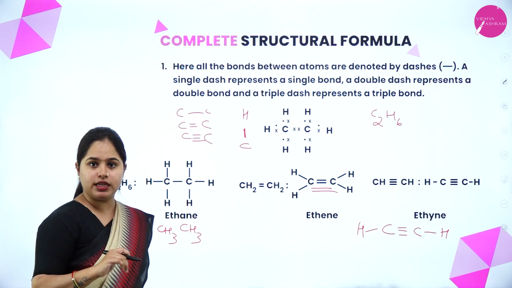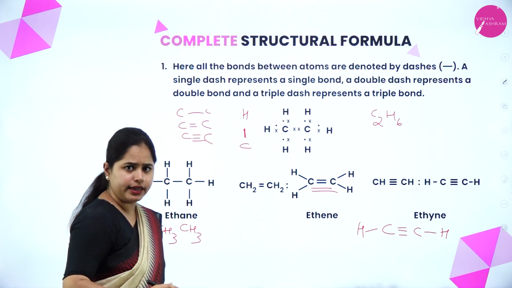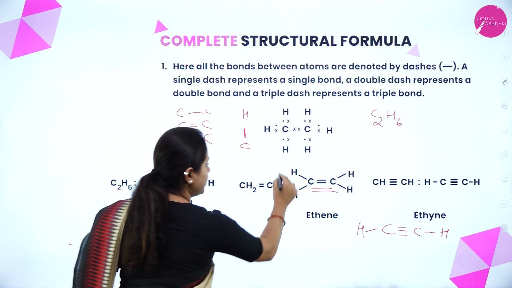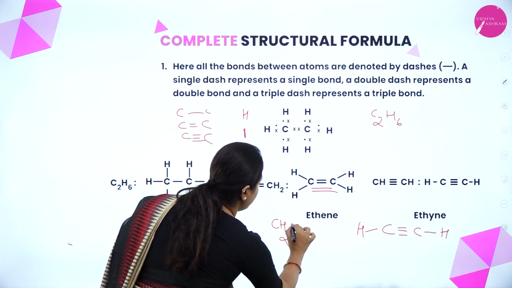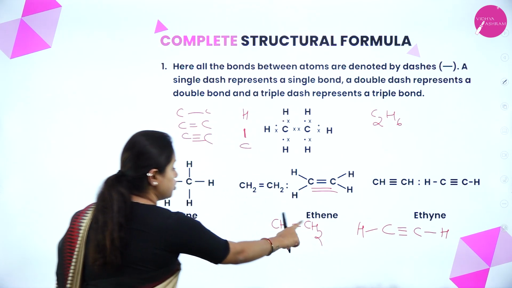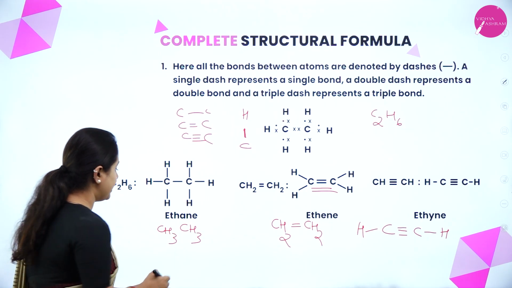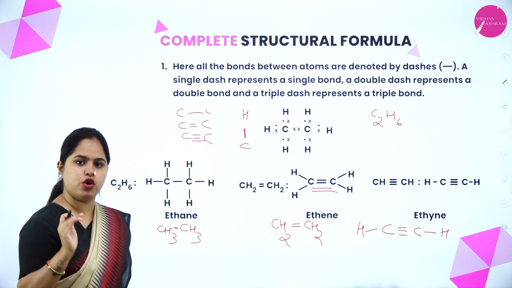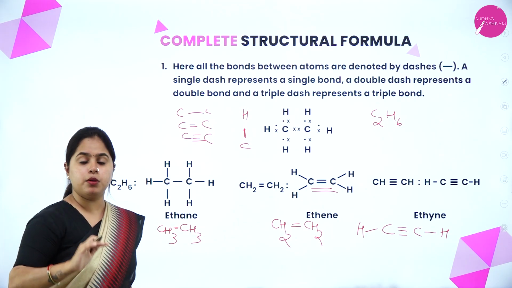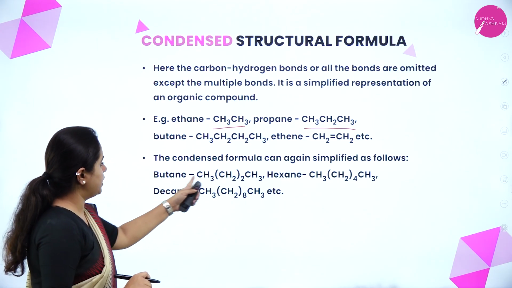See, ethene also, let's take the example. It is CH2 double bond CH2. So how can I write the condensed formula? Instead of writing all the bonds between them, I can just write CH2 double bond CH2. So this double bond we can't omit. Double and triple bonds we have to write. Here the single bond can be drawn, or even if you don't write the single bond, it's not a problem. But double and triple bonds have to be represented. Clear?